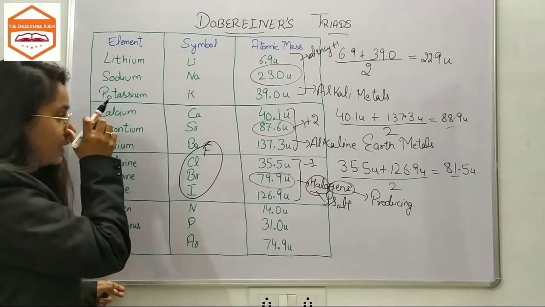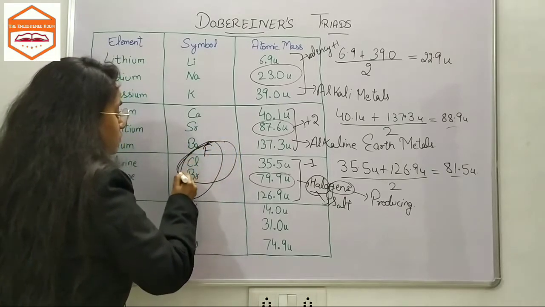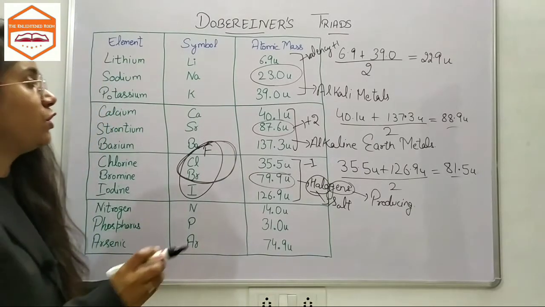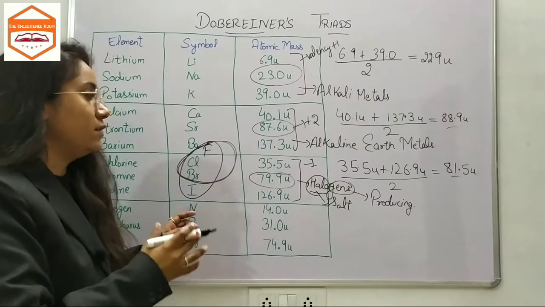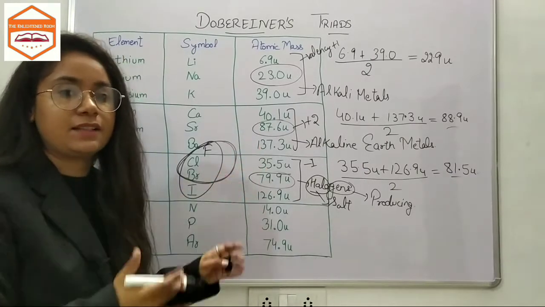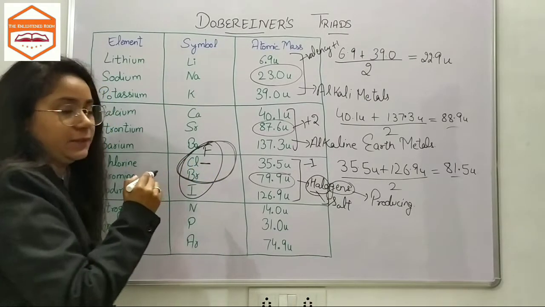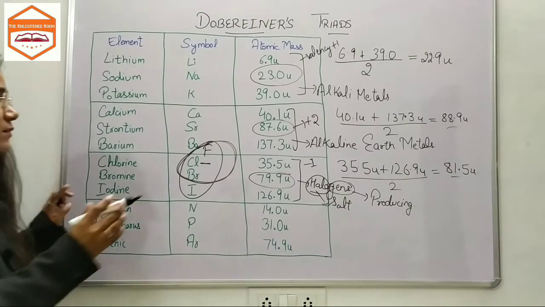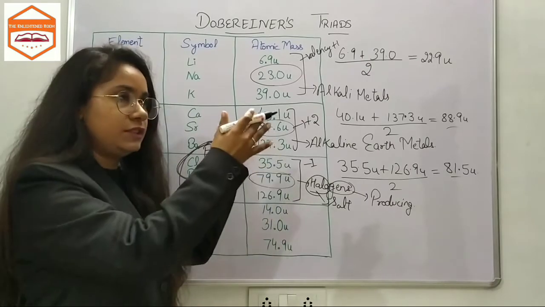If we try to make a triad of these three, the formula of taking the average of the atomic masses of the first and third elements would not match. Also, this was for the table of earlier elements.